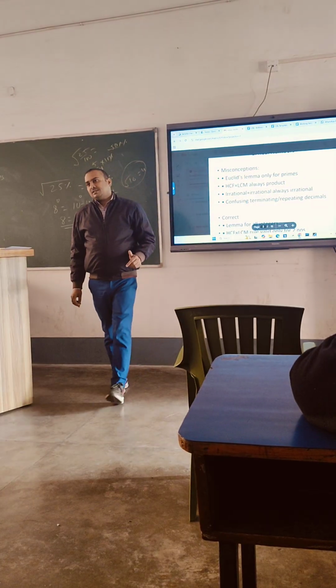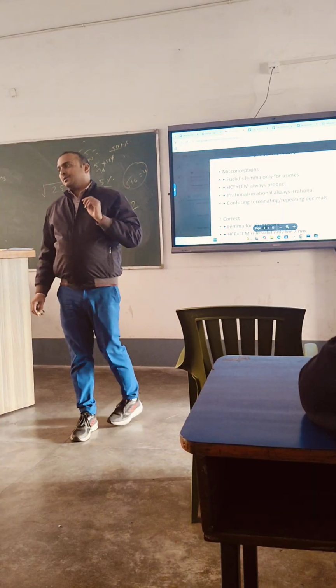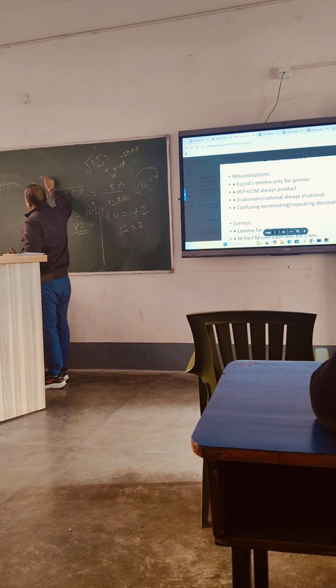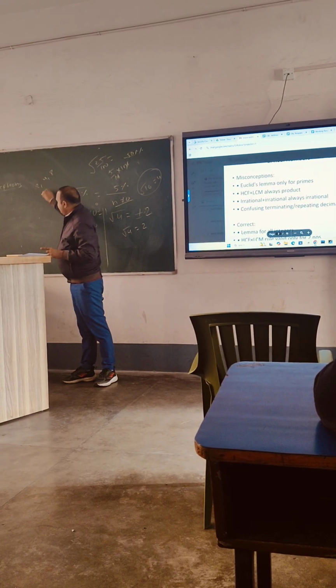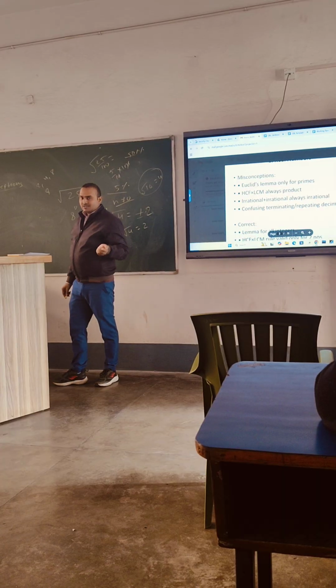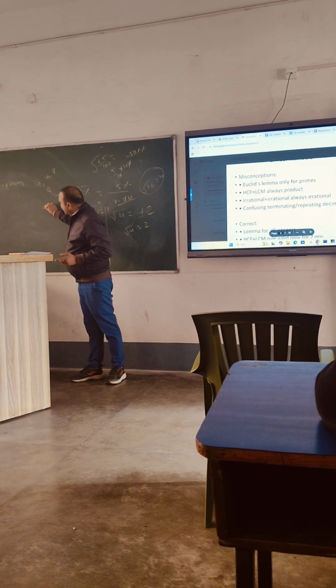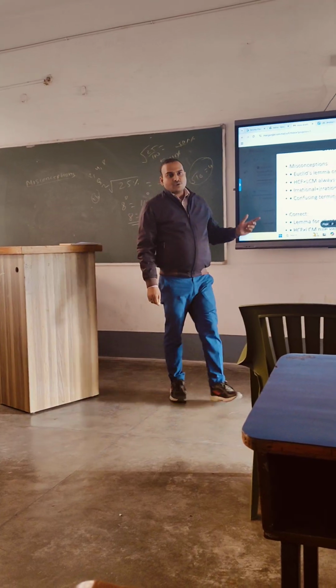Is it always right? Why? It is right for two numbers. We have numbers like 2, 4, 8. What is the HCF of this? 2. The LCM is 8. LCM into HCF, 8 into 2 is 16, and after multiplying all of them, 64. So it is valid only for two numbers.